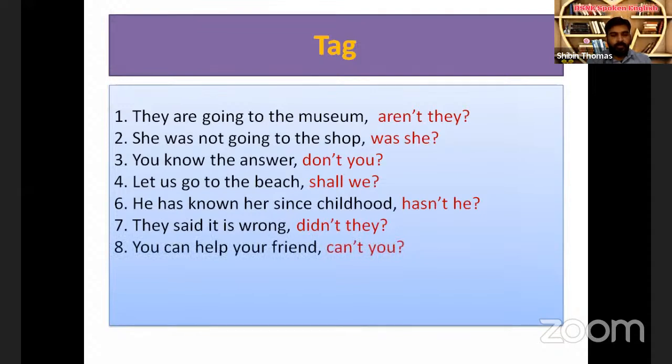Next, you can help your friend. The first thing you have to do is look for an auxiliary verb. If there is an auxiliary verb, its opposite must be found. Can, can't you? If there is no auxiliary verb, split the verb into two. Take the auxiliary and say its negative, then the pronoun.